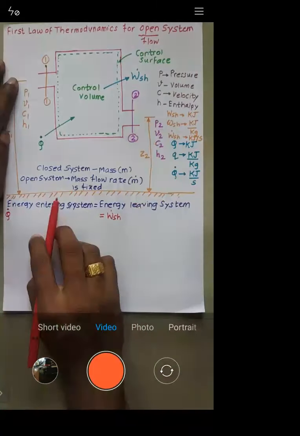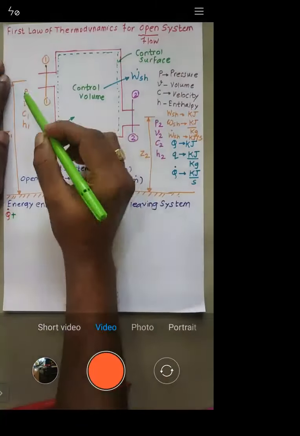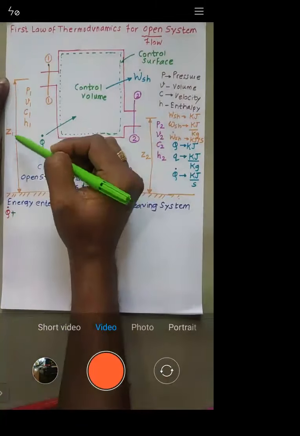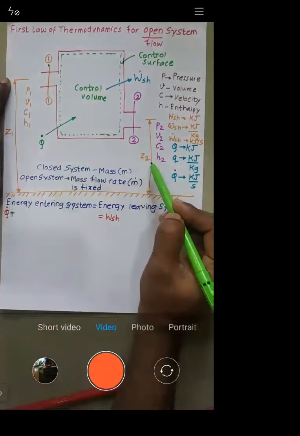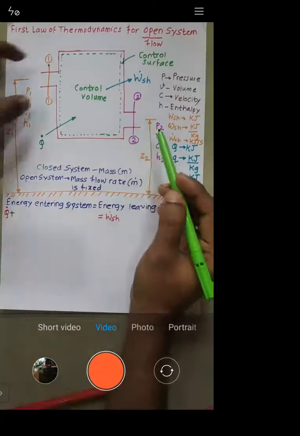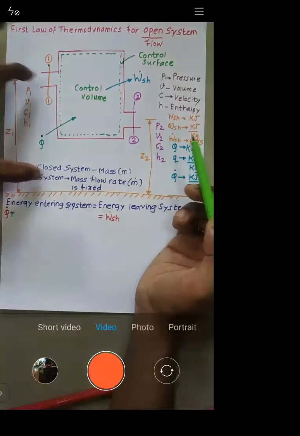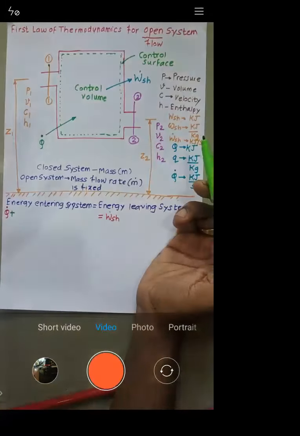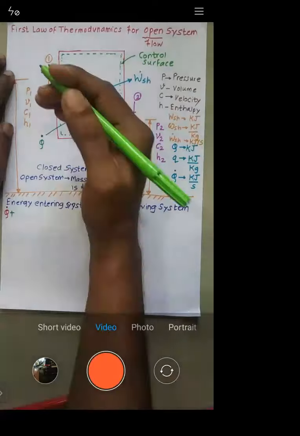Now try to understand. As you can see, our inlet is at a distance Z1 from the ground. Similarly, the outlet is at a distance Z2 from the ground. This is the inlet and this is the outlet.